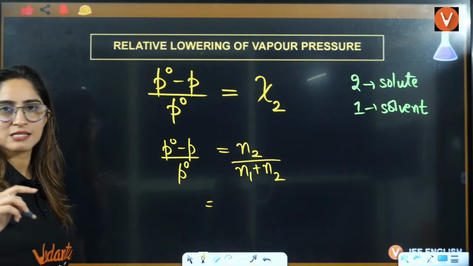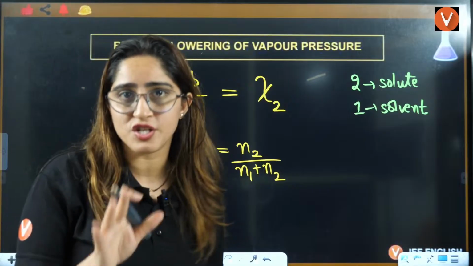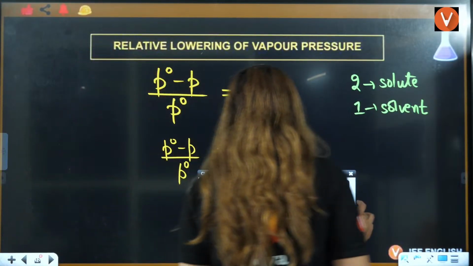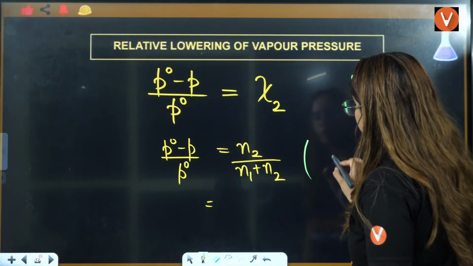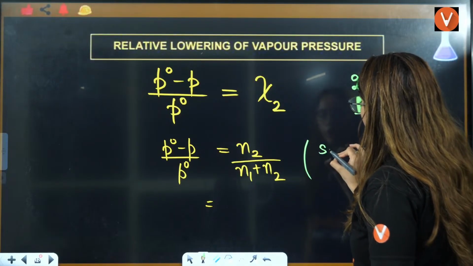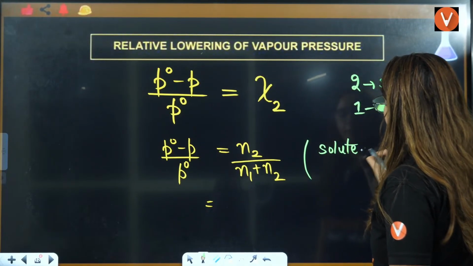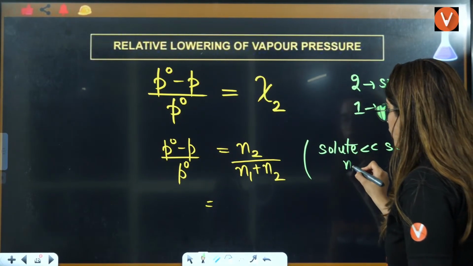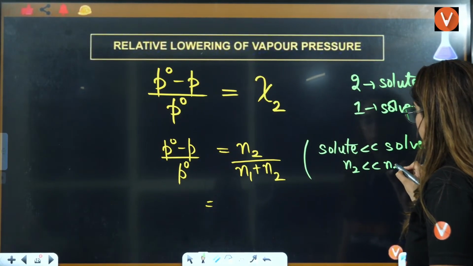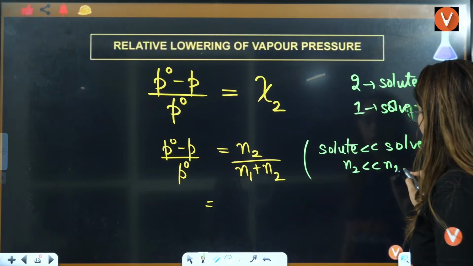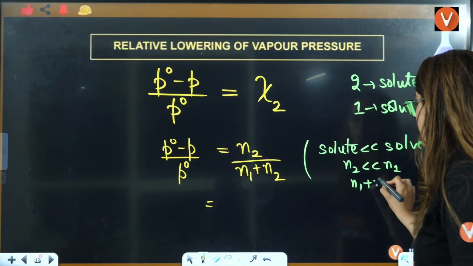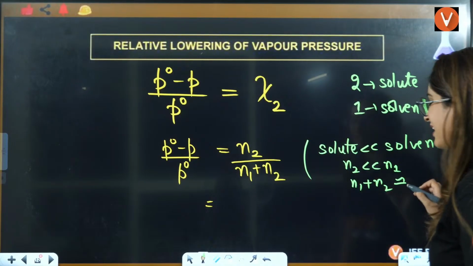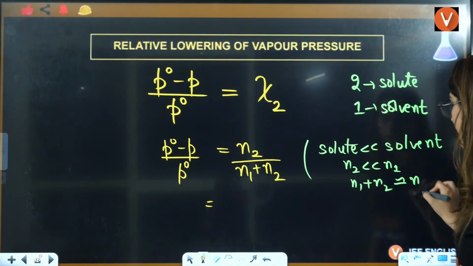Now, students, this depends on the question as well. But in most cases, solute is very less as compared to solvent, right? So N2 will be very less as compared to N1. That means N1 plus N2 is almost equal to N1 only.